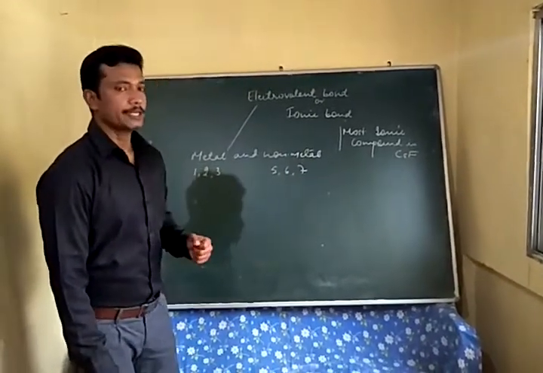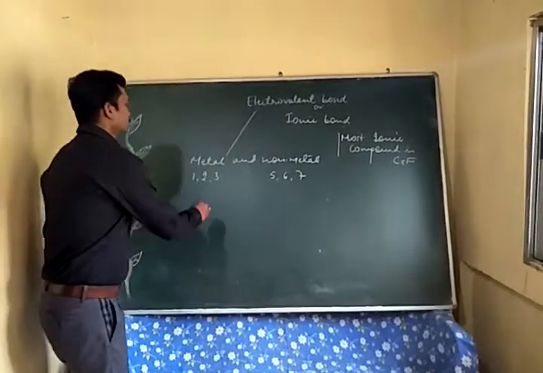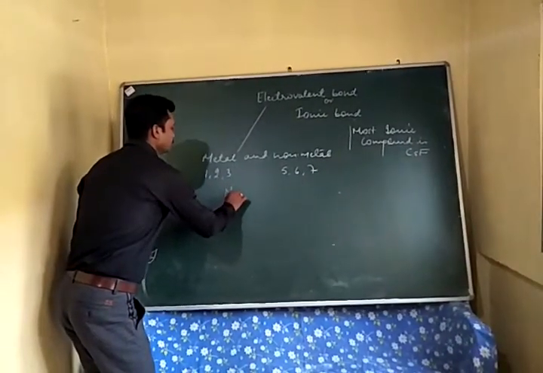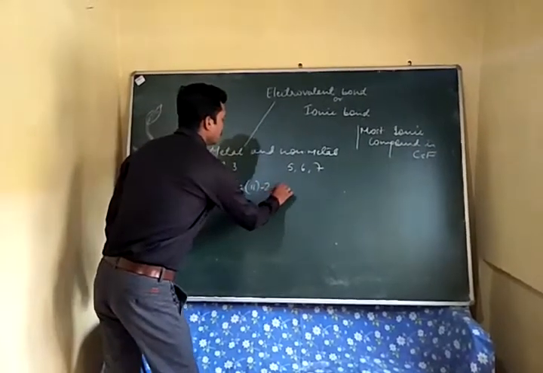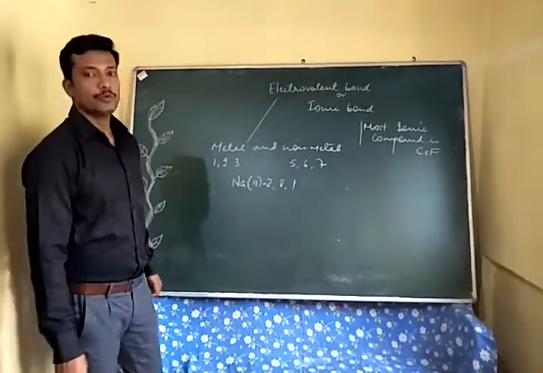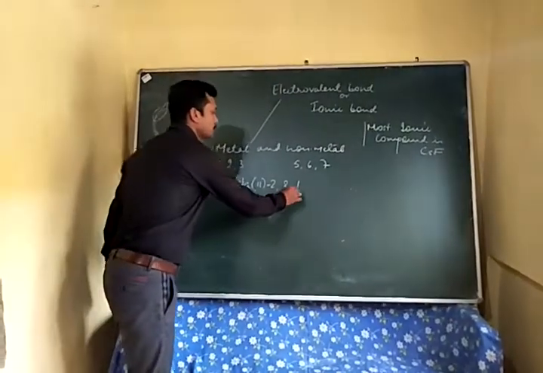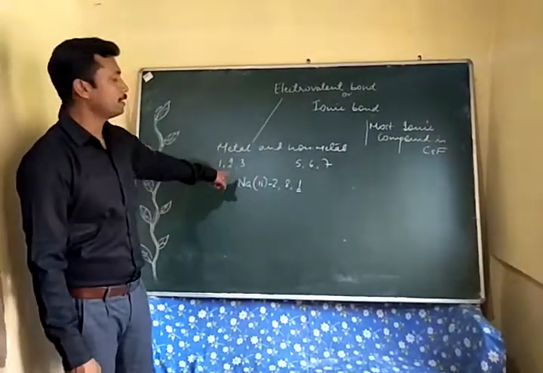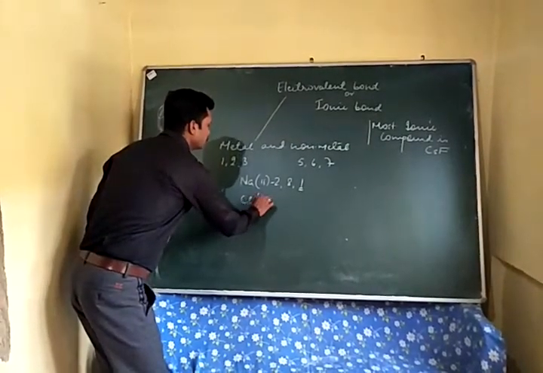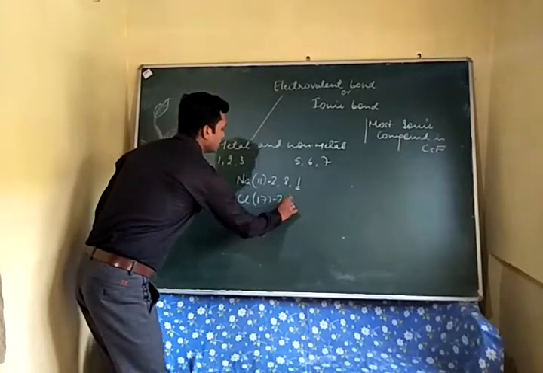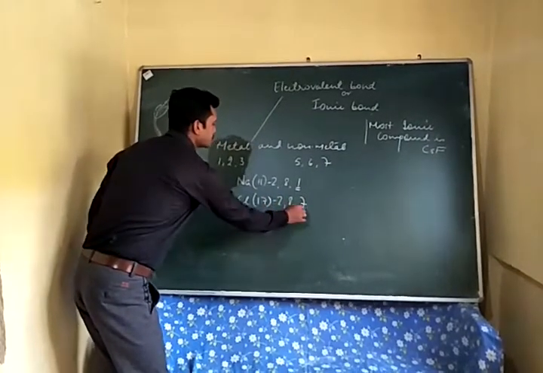Let us take an example. Suppose we have sodium whose atomic number is 11, electronic configuration is 2, 8, 1. You can see 1 is the valence electron. So it is a metal and it can combine with chlorine with 7 as the valence electron.